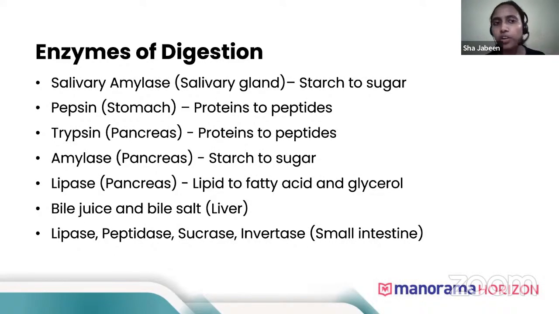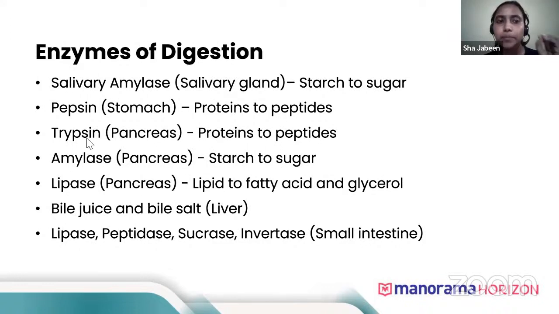This is very important. Another enzyme is pepsin. I told you the stomach has gastric juice which contains three components: HCl, mucus, and pepsin. Pepsin in the stomach converts protein to peptides. Peptides cannot be absorbed. They have to be broken down again later, but for now, only up to peptides.